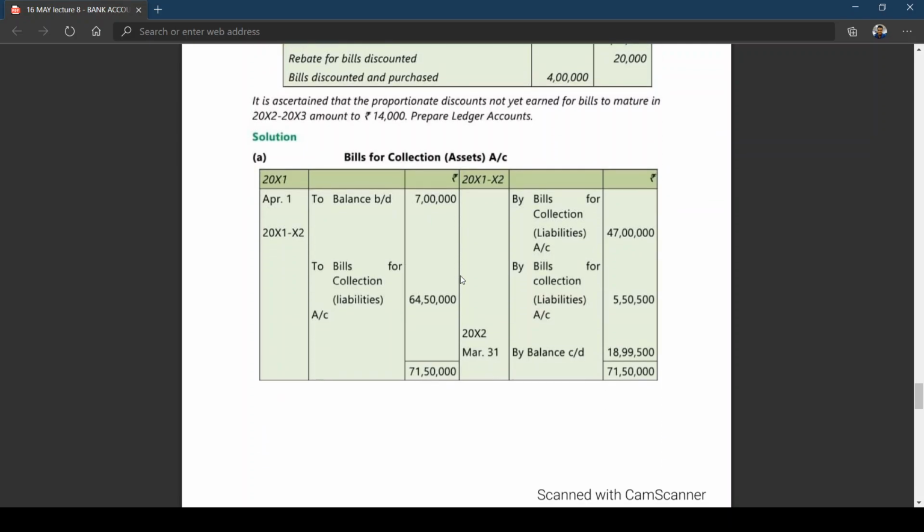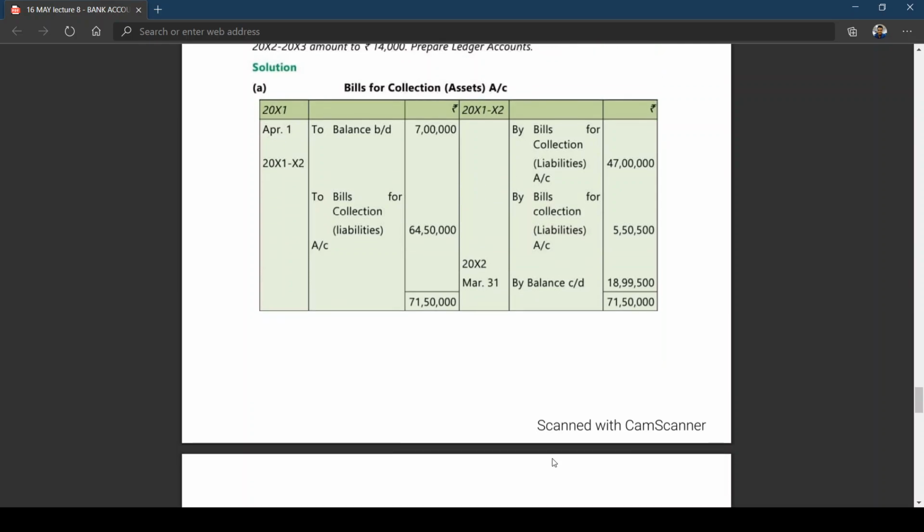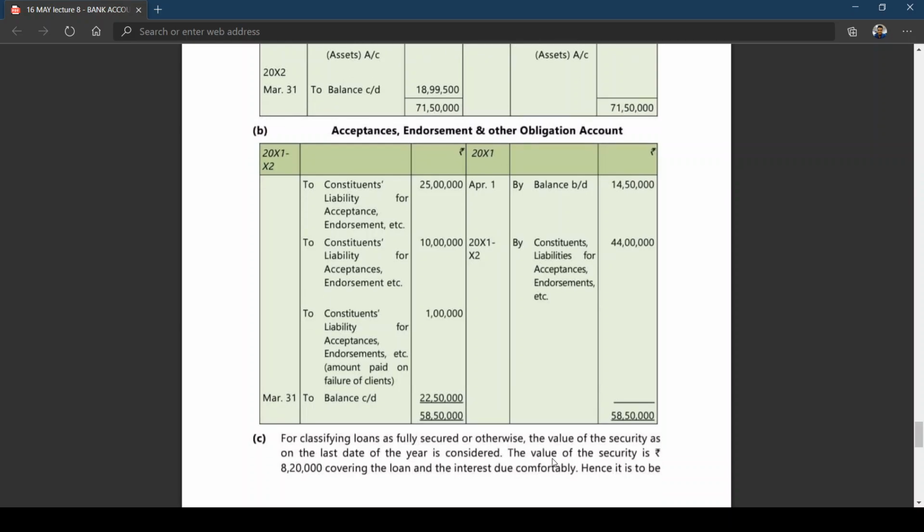Now you can see the bills for collection account for yourself. Sorry, not this one, this one.